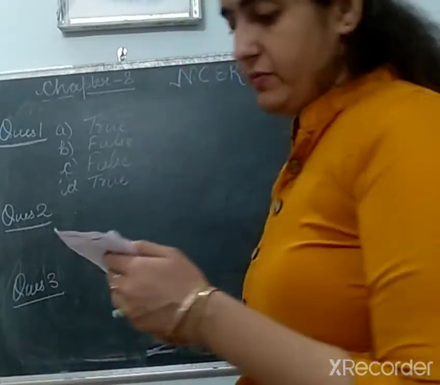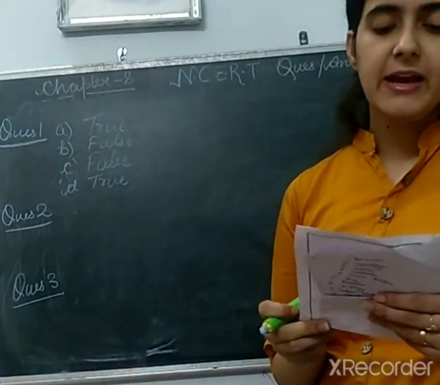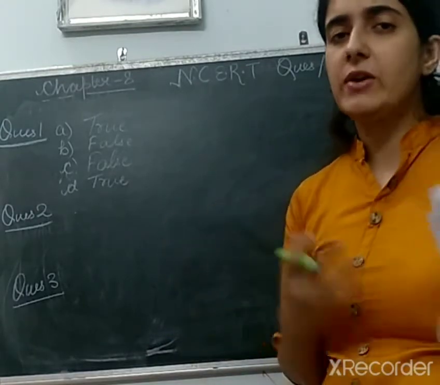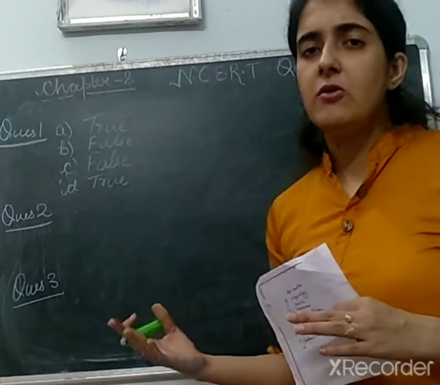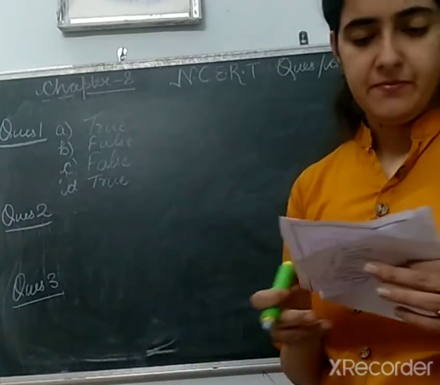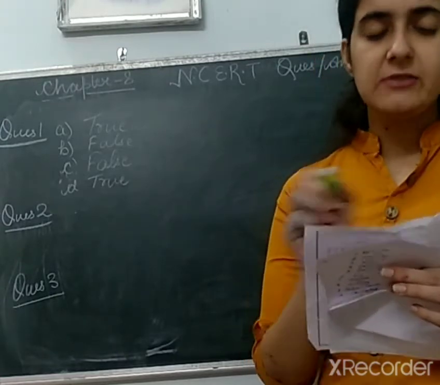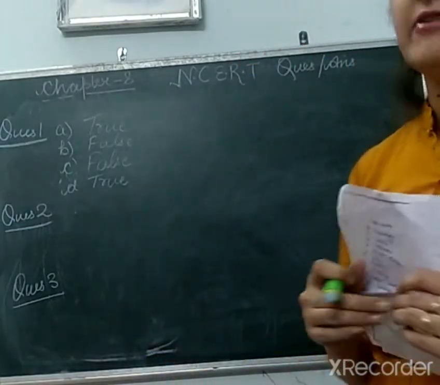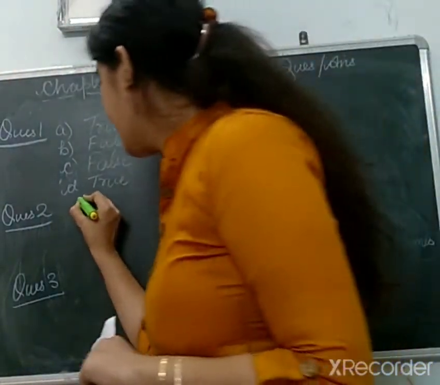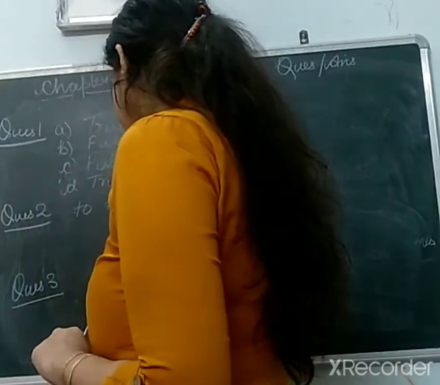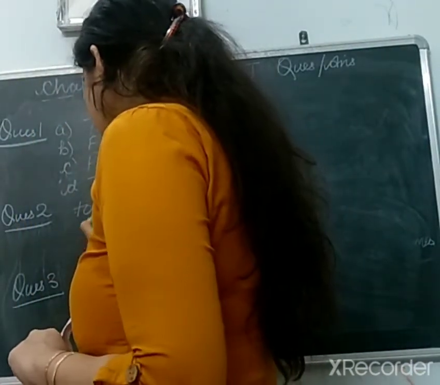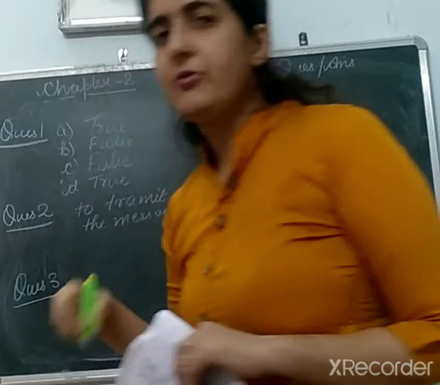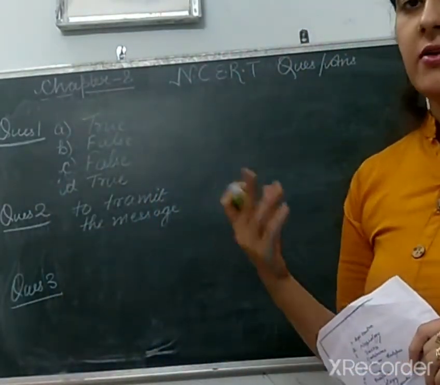So question number 2. Here we need to draw the diagram, and there is one diagram in your book, so you can draw it by copying it. Next part of this question is that you need to write the function of a nerve cell. Basically, the function of the nerve cell is to transmit the message from brain to the receptor or vice versa, right?